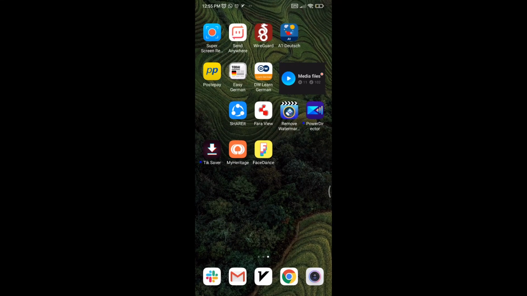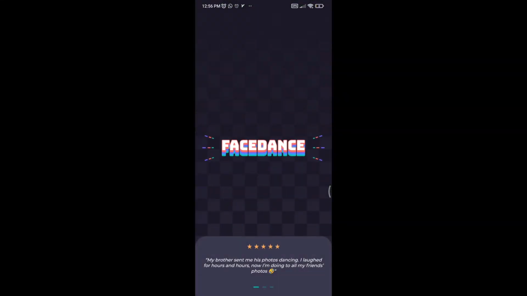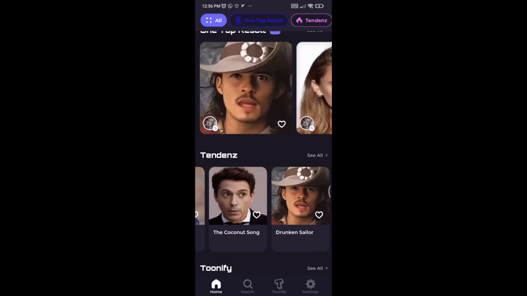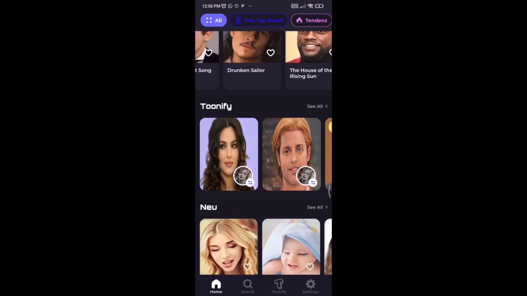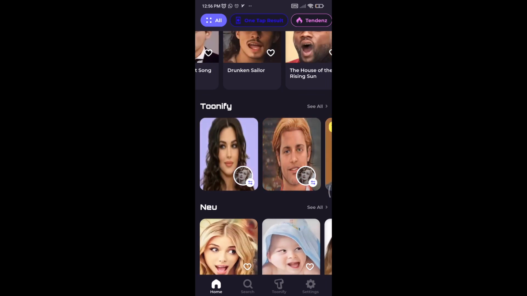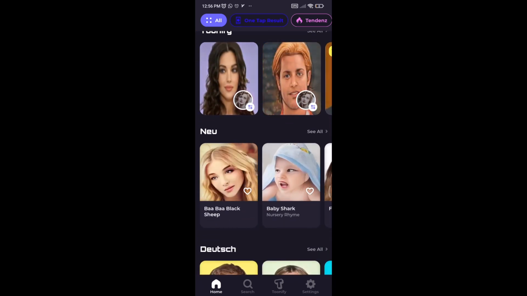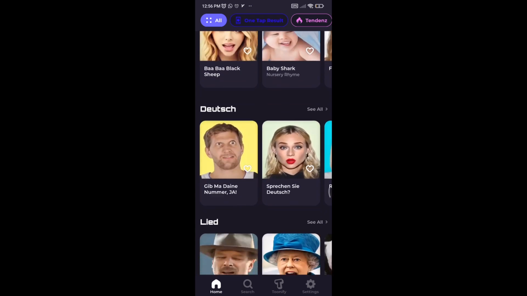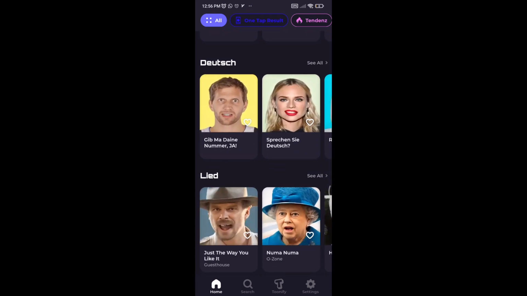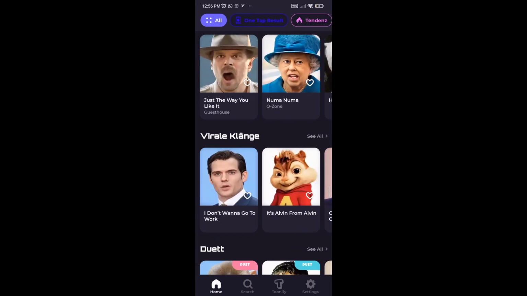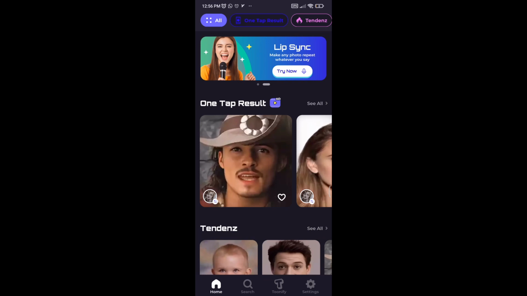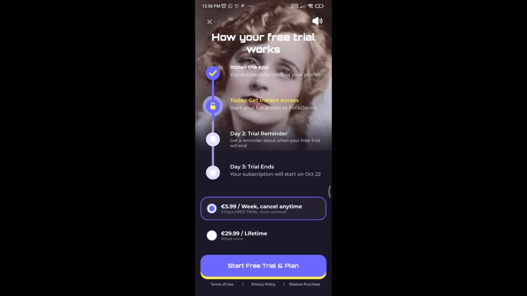Today's video is about the app that brings pictures to life. This app converts your photos in gallery to animated photos. The cool thing about FaceDance app is that you can make your photos sing, animate old photos, create a face dance of your own, and turn friends into memes. It has of course weekly and lifetime subscription, but you can still use it for free, and the best part about this app is that you don't even need to sign up.